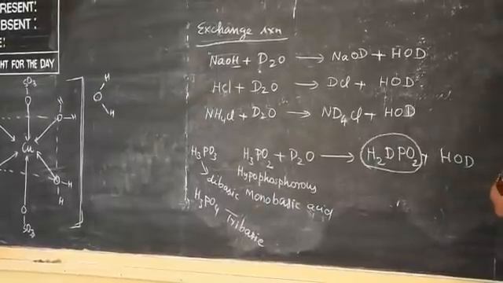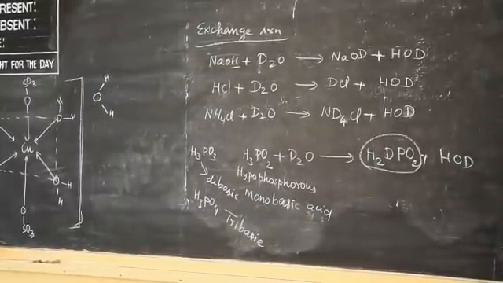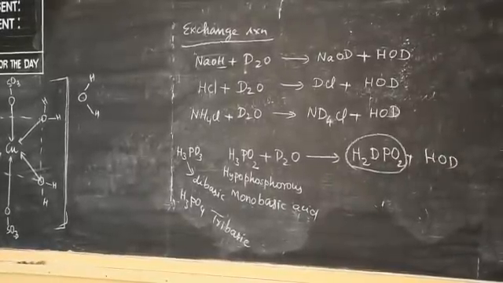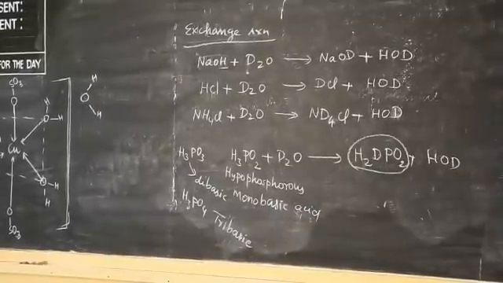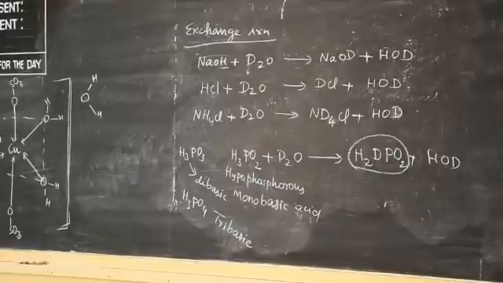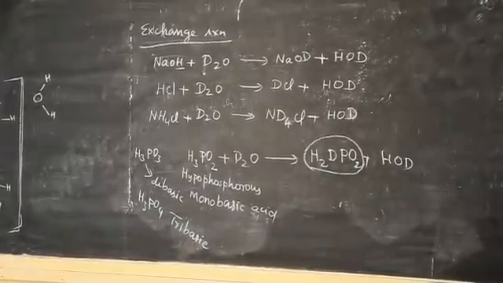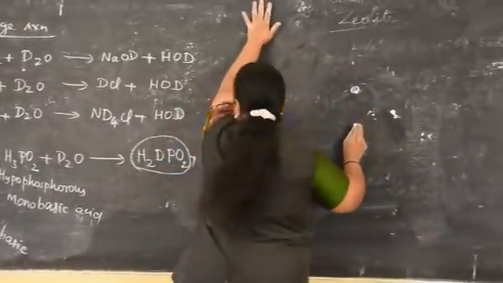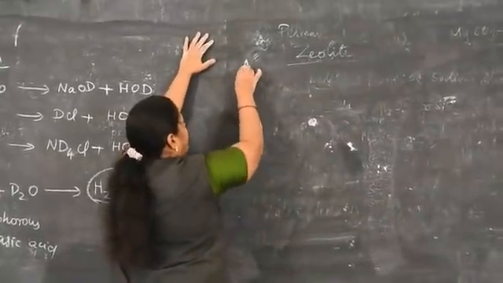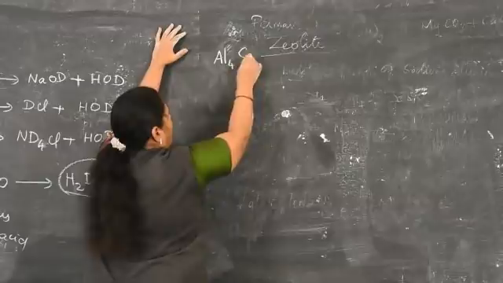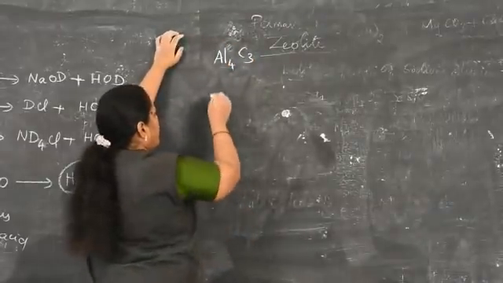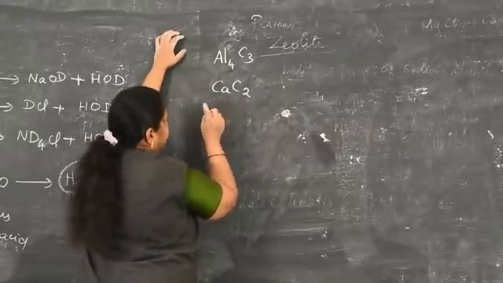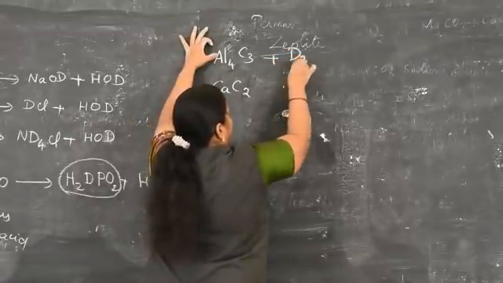What are the reactions? We will see them one by one. They ask this question: complete the following reaction, or how deuterium oxide reacts with the following compound. Like that they ask in our 2 mark and 3 mark questions. What kind of product does deuterium oxide form? React with a metal carbide, aluminum carbide, formula Al4C3, and calcium carbide CaC2, with deuterium oxide.